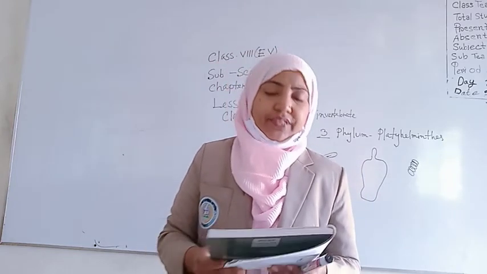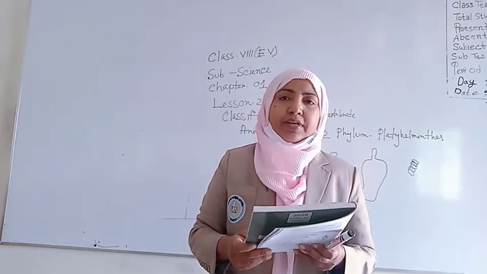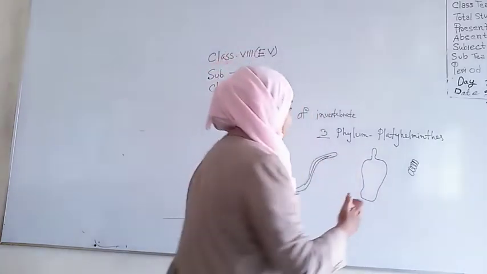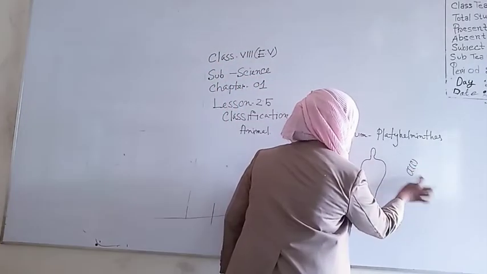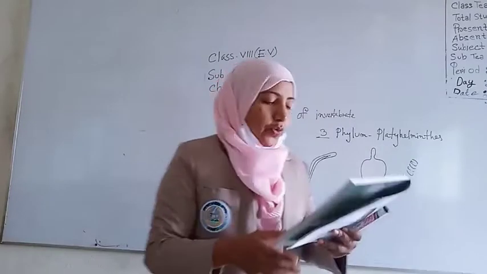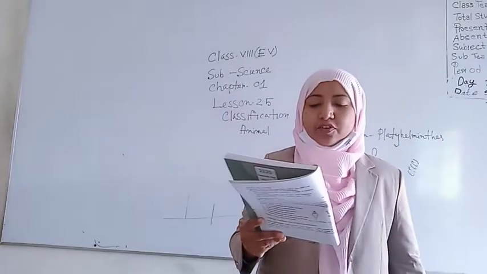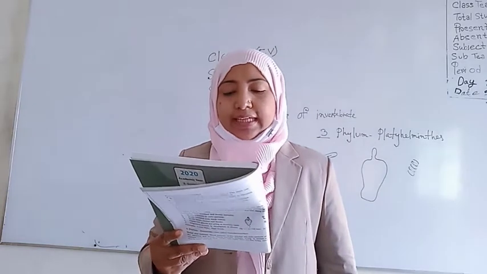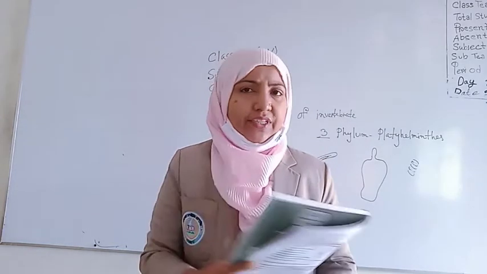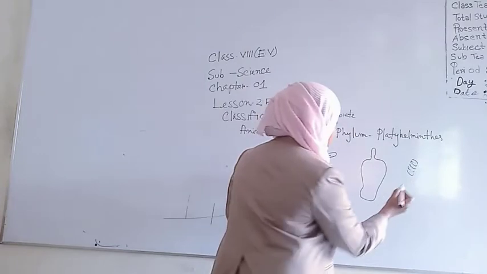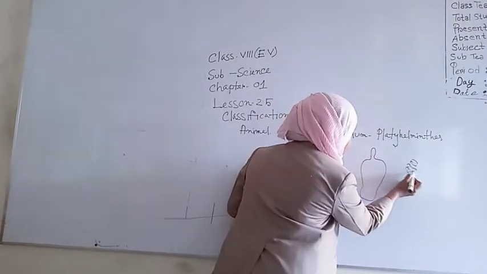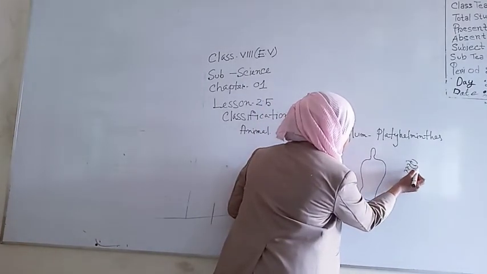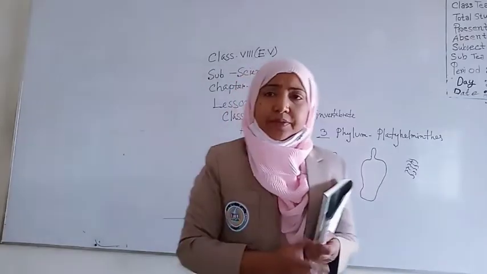General characteristics: body tubular and segmented. Here the structure is a segmented structure. Each segment contains cilia and helps in locomotion. Exception: no cilia in leeches. Cilia are this hair-shaped structure.